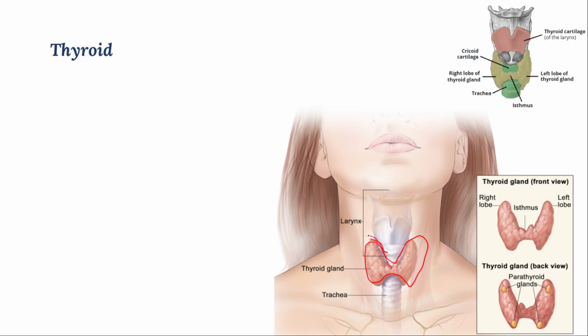It contains two lobes, right lobe and left lobe, and in back view we have one more type of gland called parathyroid. The two lobes of the thyroid gland are connected by a bridge called isthmus. This is the middle part, which connects the two lobes.